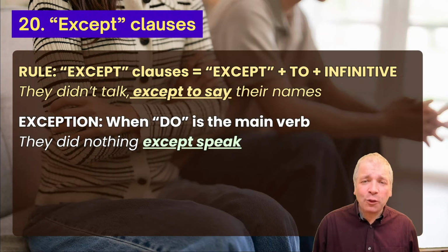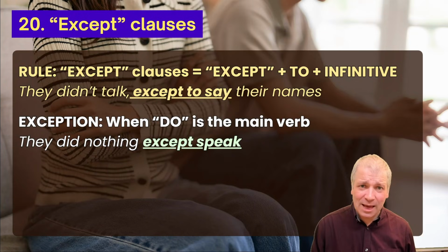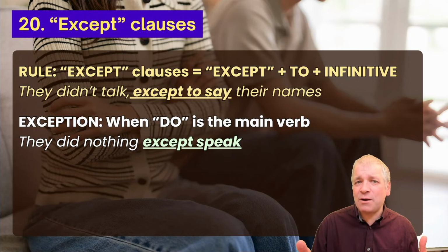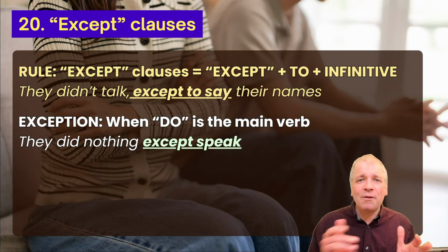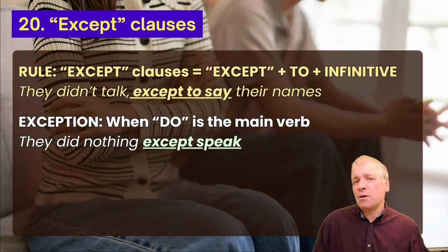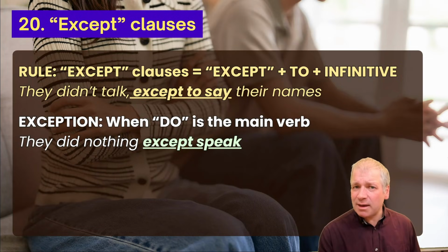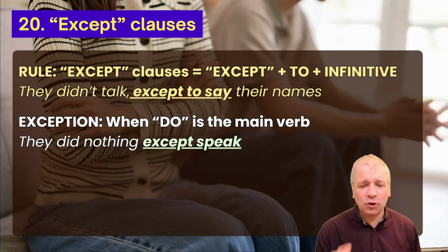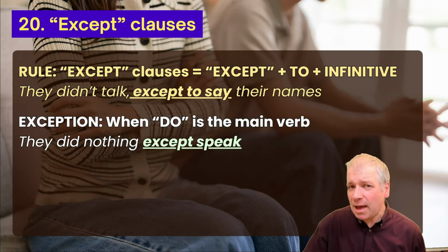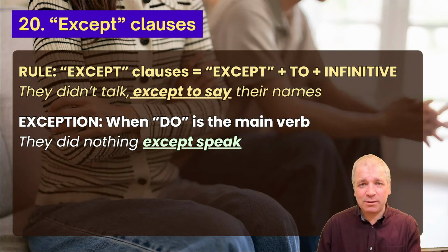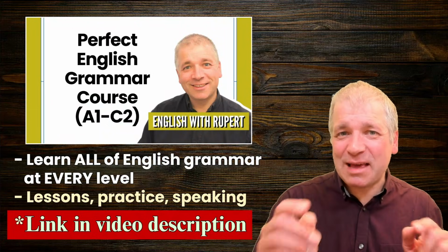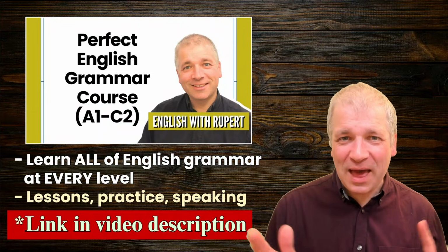They did nothing except speak. Now notice here that did is not the auxiliary. There's no other main verb in the first clause. They did nothing means there were no activities. Did is the main verb. And because did is the main verb coming from do, then after except, we can have the bare infinitive, except speak. Now that's 20 exceptions in English, but of course there are more.